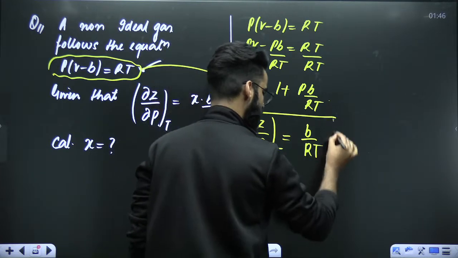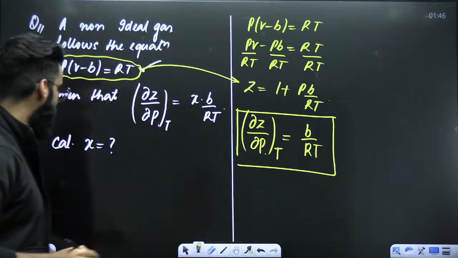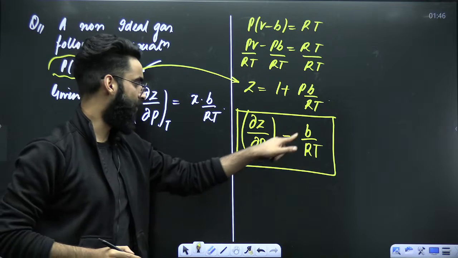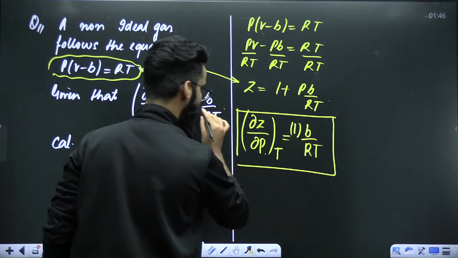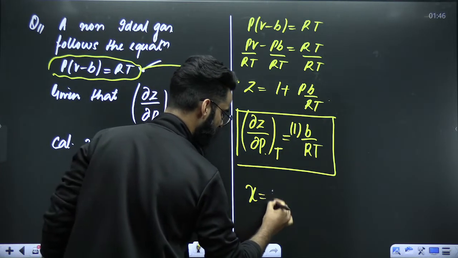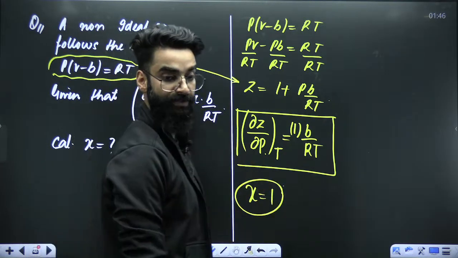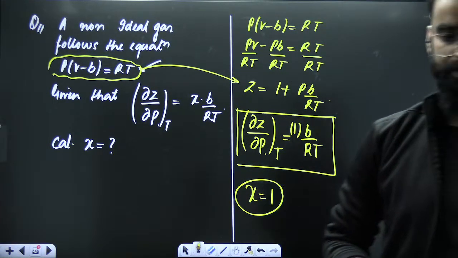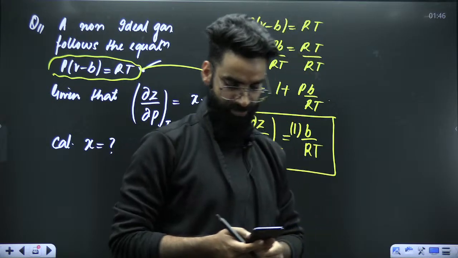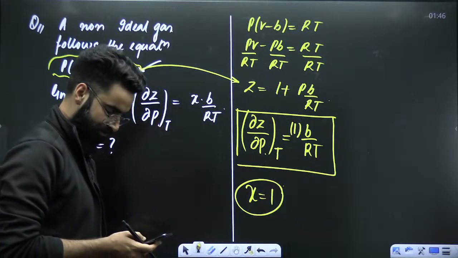Now, what did we get? We got dZ/dP is equal to B by RT, and it is given as x times B by RT. That means when you compare these two equations, the value of x came out to be 1. Is this super duper clear to everyone? Can you let me know in the chats?